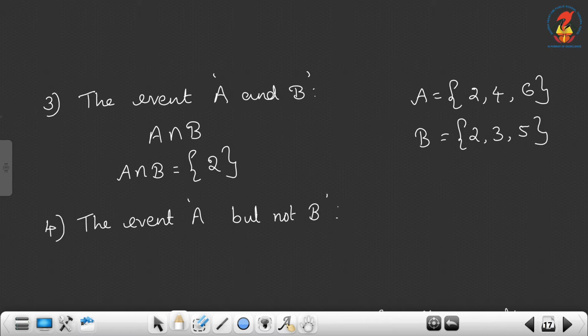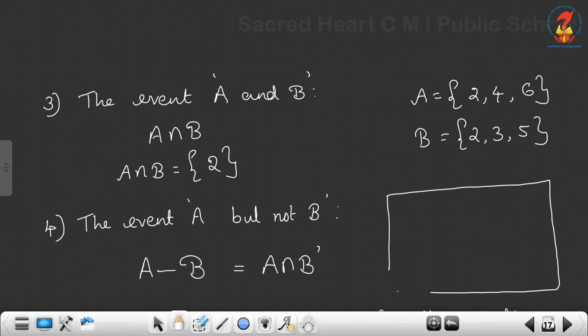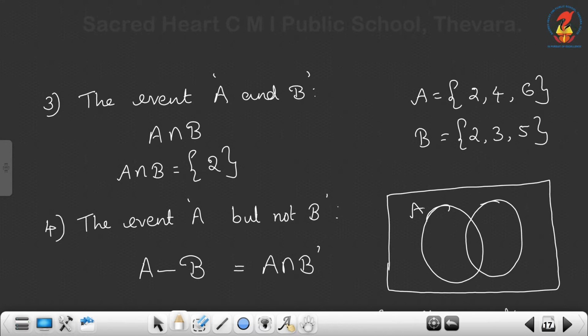Now the event A but not B. A but not B is the same as A minus B, and it is also equal to A intersection B dash. When we draw the Venn diagram of A and B, what is A minus B?